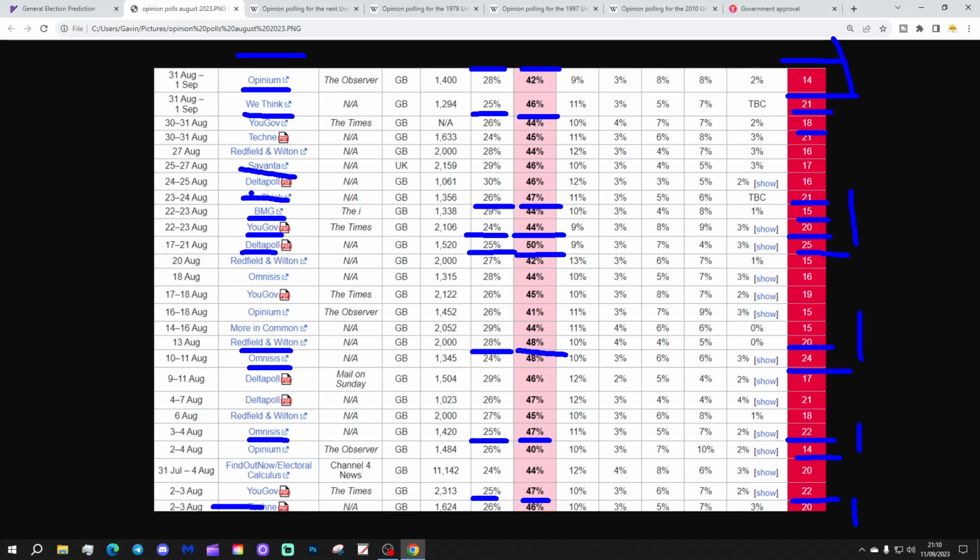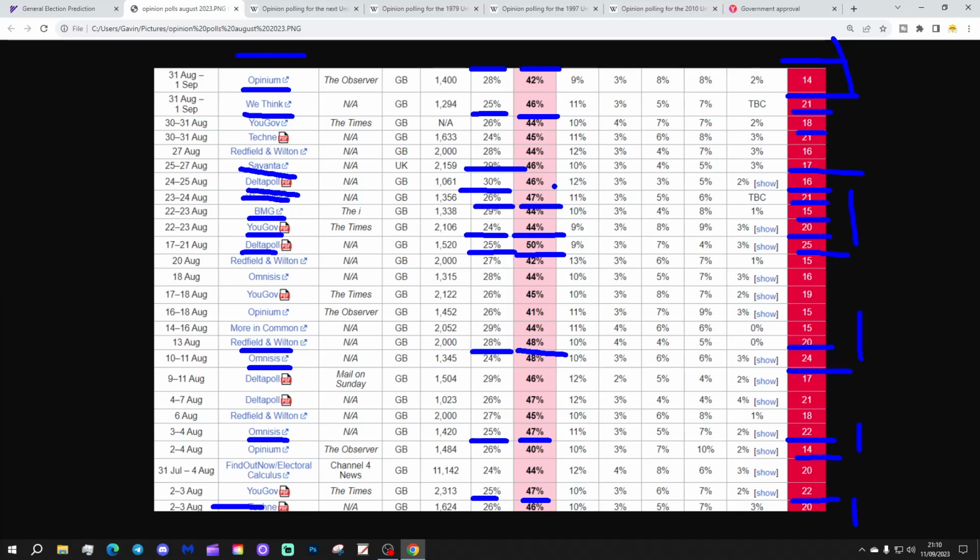DeltaPoll, quite interesting just here, because that gets the Conservatives to 30% of the vote, which nearly all the polls don't do. Conservatives are generally under 30% with most of the polls at the moment. DeltaPoll does get them to 30%.